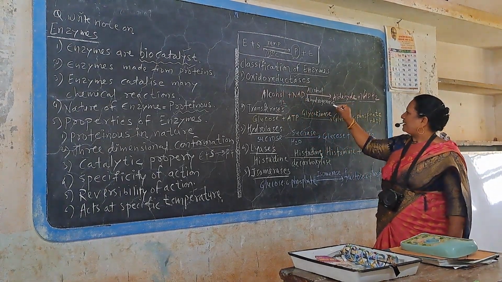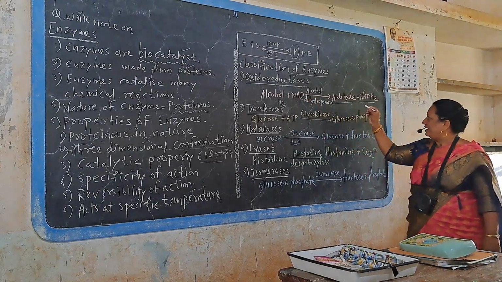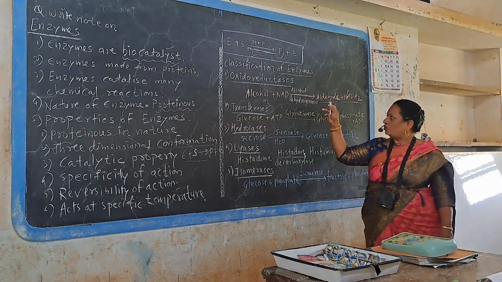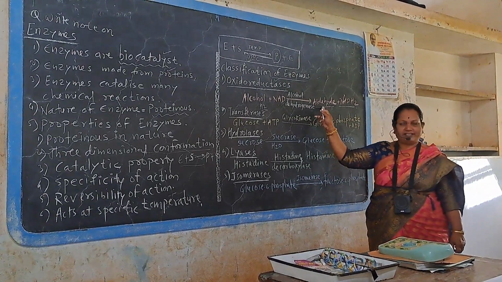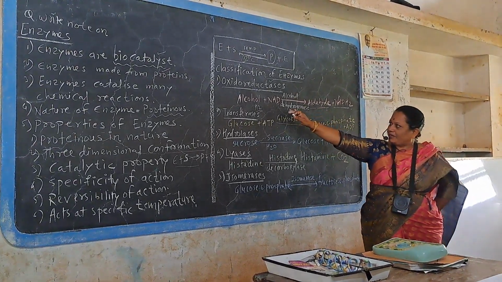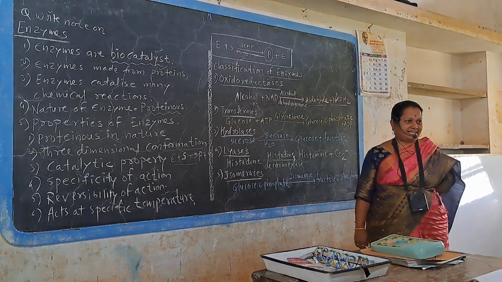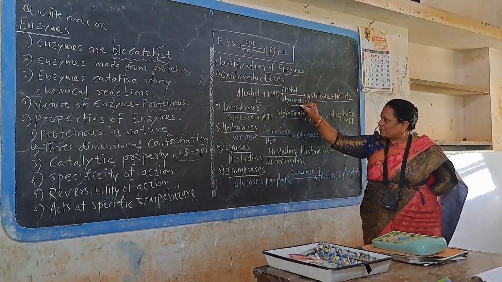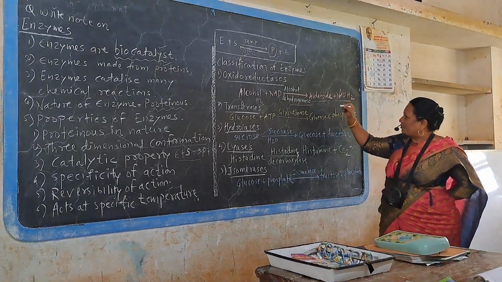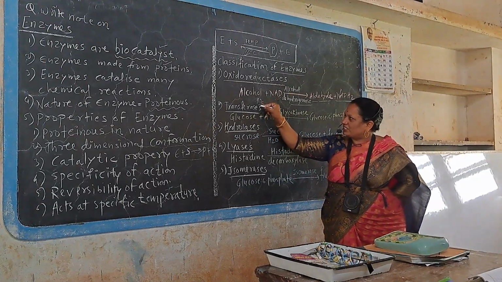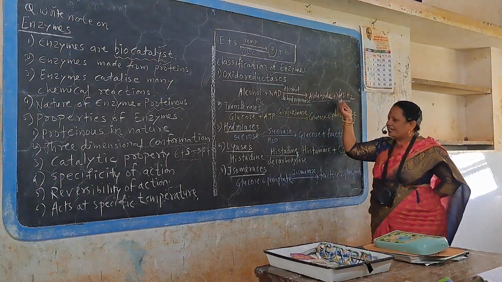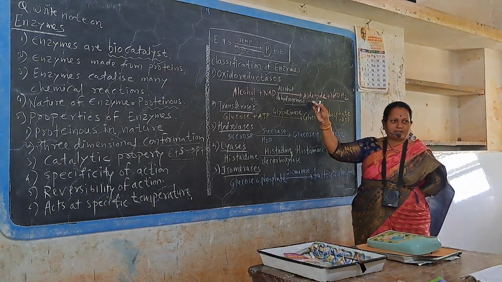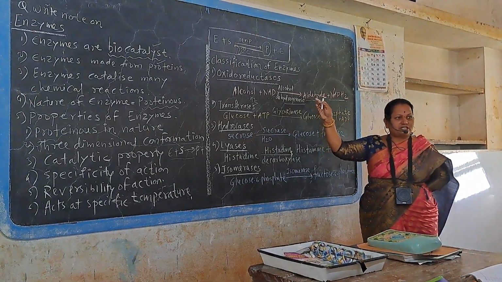Hydrogen is removed and added to NAD, therefore NADH2 is produced, and from alcohol which product is produced? Aldehyde. By the action of which enzyme? Dehydrogenase. D means removal, hydrogenase, that means removal of hydrogen. Therefore, from alcohol H2 is removed, added to NAD. Therefore, NAD is converted into NADH2. And from alcohol, which product is produced?